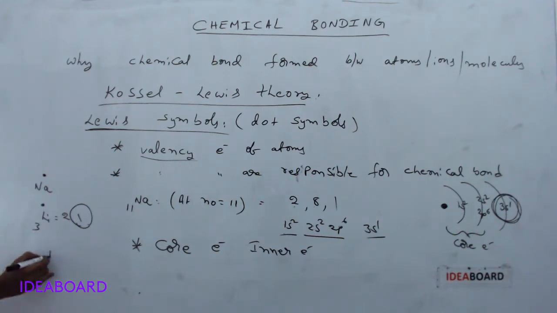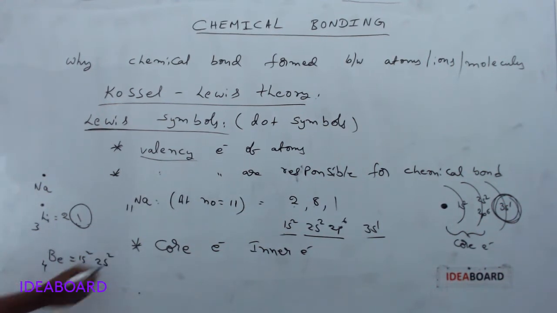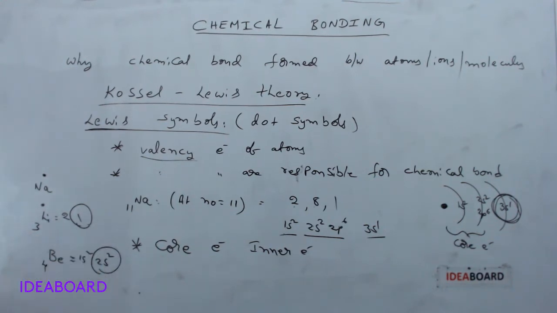And suppose it is beryllium. Beryllium means atomic number is 4. So what is the configuration for this? 1s2, 2s2. The valence shell has 2 electrons. So beryllium can be indicated with 2 electrons only. Here this is 1 electron and this is 2 electrons.